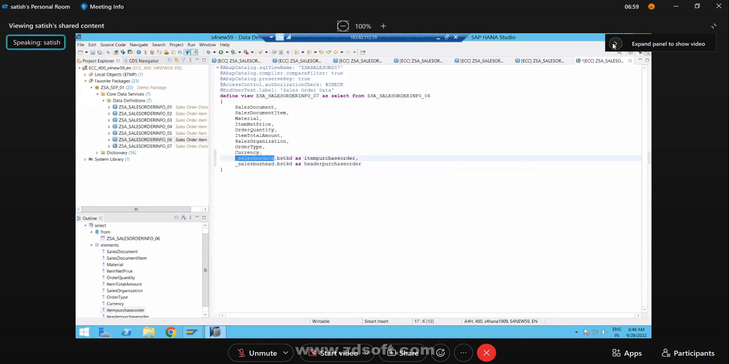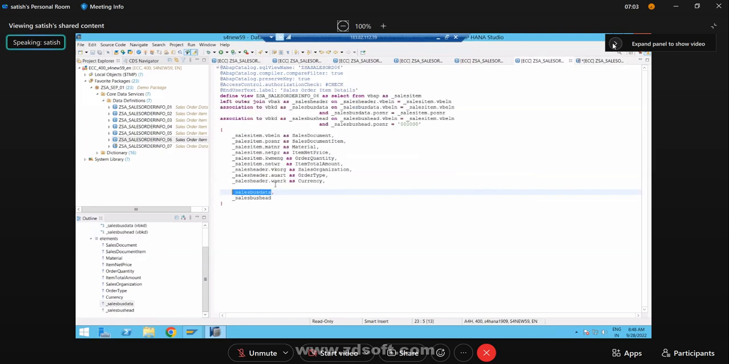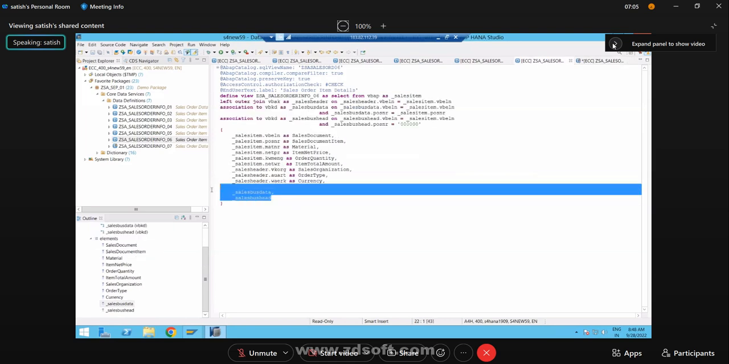When can you use this type of thing? When it has been projected. If it is projected as a part of your CDS, then only you can use it in subsequent ones. That is the powerful concept of associations.